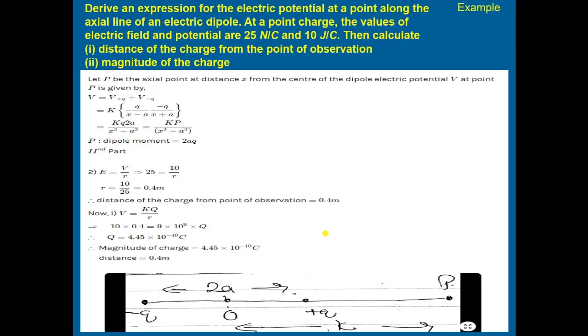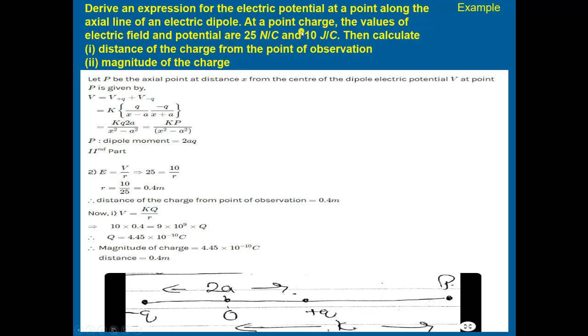Then we take a numerical example of this case. Derive an expression for electric potential at a point along the axial line of an electric dipole. First we have to derive the expression.